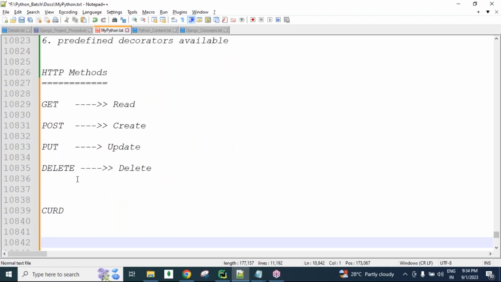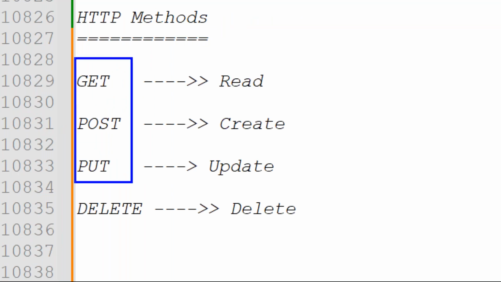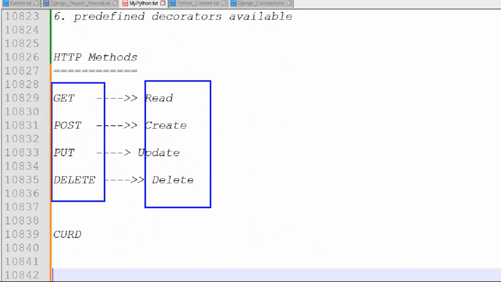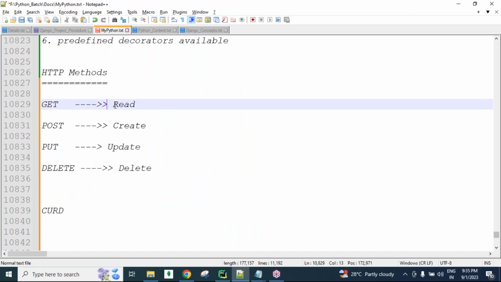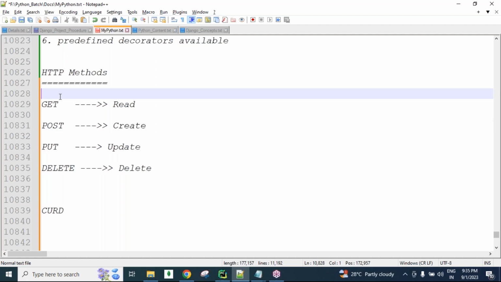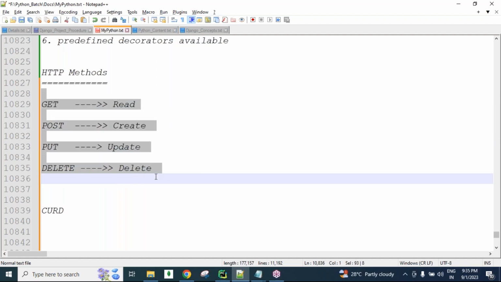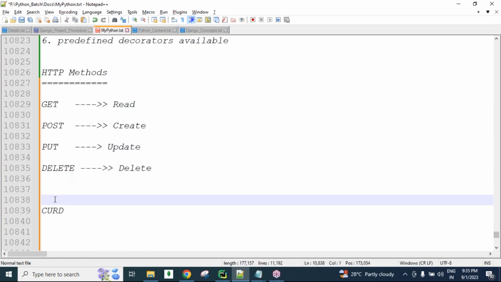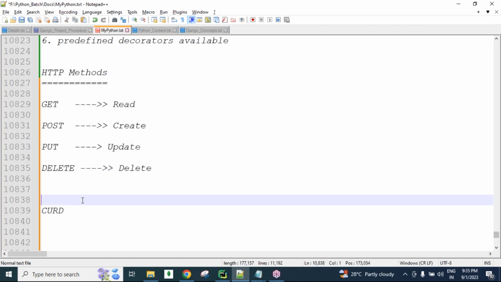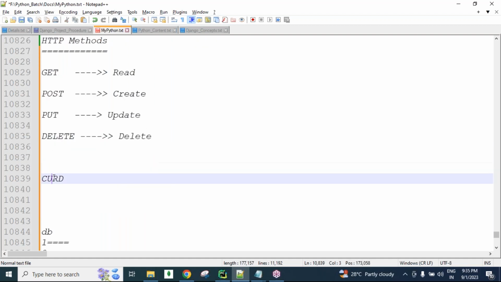So in our Django REST framework, we are always going to use these HTTP methods, and we can perform these operations, guys. As a programming developer, we always send the request in the form of HTTP methods only. How we are sending these requests, how we are getting the responses, you people will get slowly.